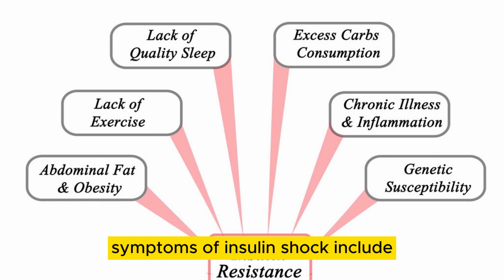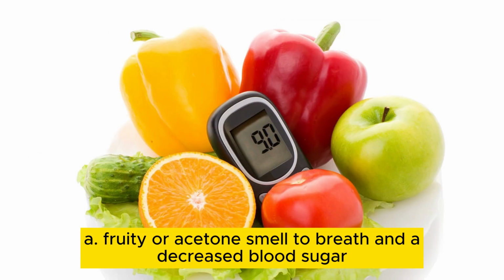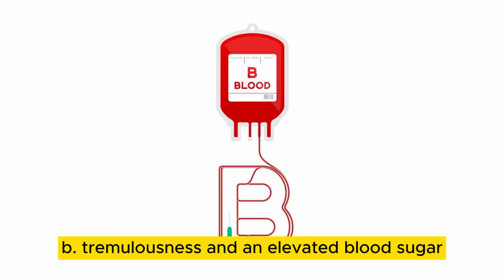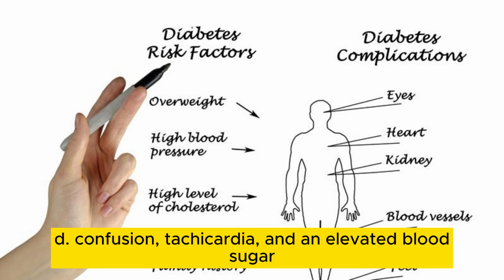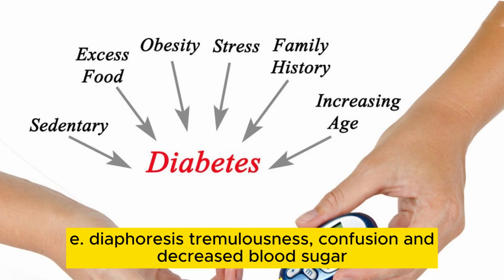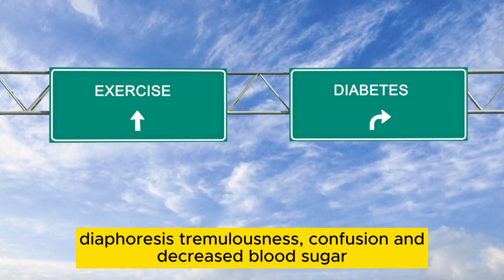Symptoms of insulin shock include: A. Fruity or acetone smell to the breath and a decreased blood sugar. B. Tremulousness and an elevated blood sugar. C. Diaphoresis and a fruity smell to the breath with elevated blood sugar. D. Confusion, tachycardia, and an elevated blood sugar. E. Diaphoresis, tremulousness, confusion, and decreased blood sugar. The answer is E.